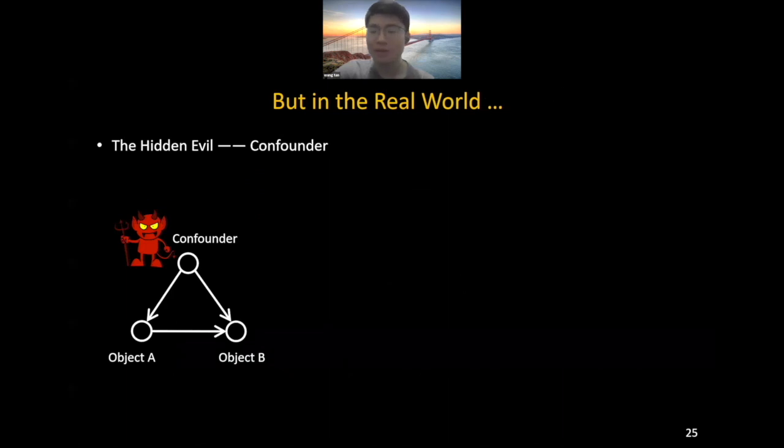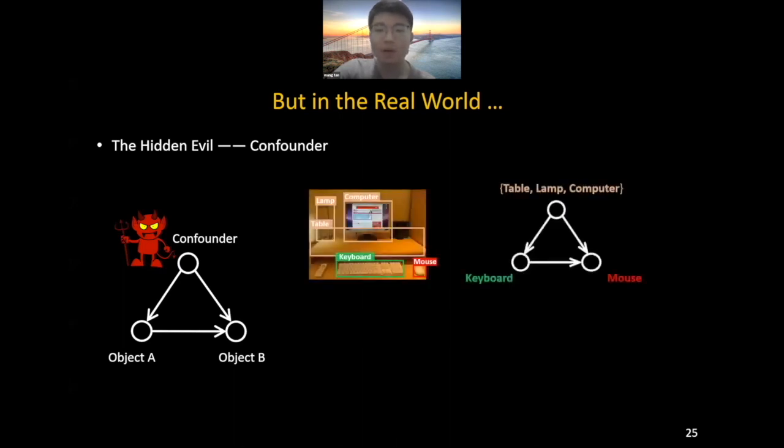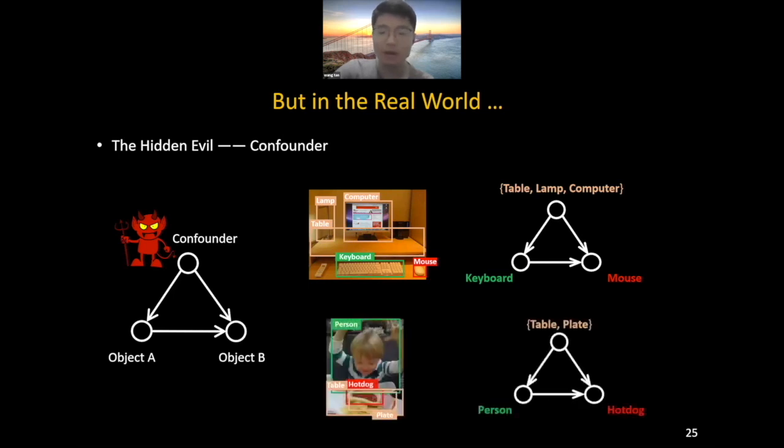In our real world, the situation can be different. There may exist many hidden evils that affect or cause either object A and B, what we call confounder, leading to the spurious correlations. In our vision world, any contextual objects can become the confounder. For example, when calculating the causal effect about keyboard to mouse, the confounder set can be table, lamp, or computer. For the below image of person and hot dog, the confounder set can be table and plate. It's these contextual objects leading to the spurious correlations.